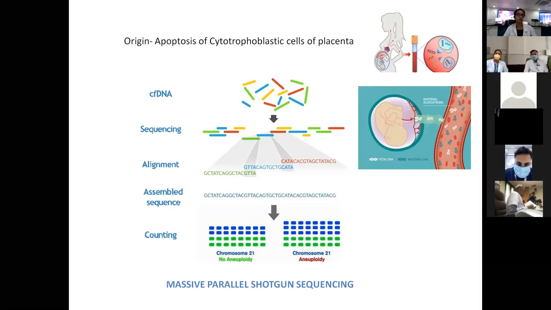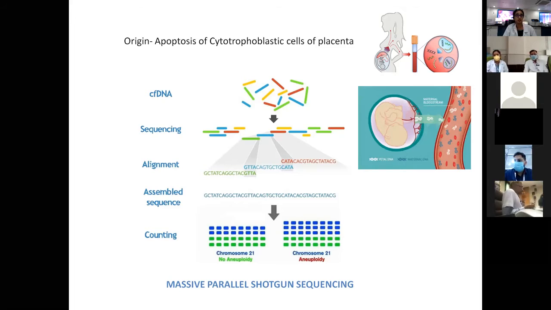So actually maternal plasma will have both the maternal part and the fetal part. 90% of the DNA is maternal and only 5 to 10% is the fetal part. So what we do is separate out those DNA segments, amplify them, and sequence them. Then those sequences align to the reference sequence so that we can know which chromosome each sequence belongs to. And then these chromosomes are arranged and the numbers are counted.